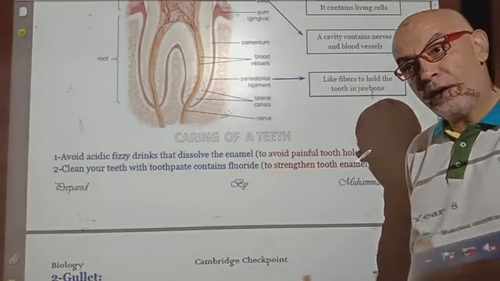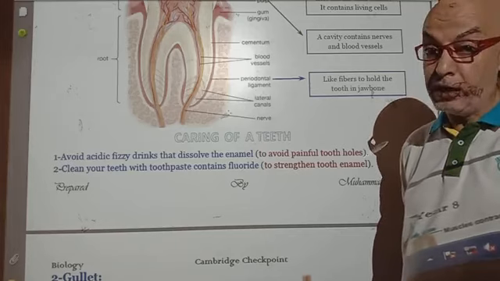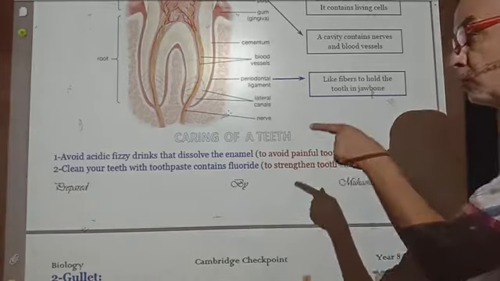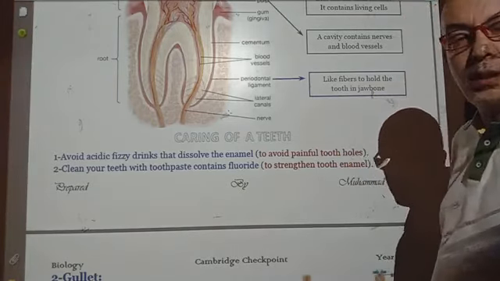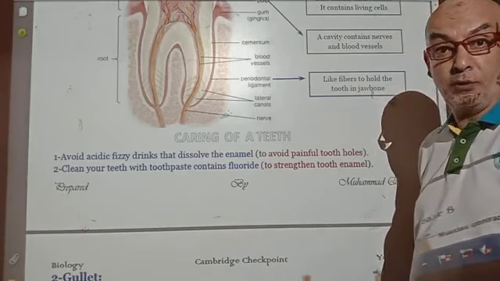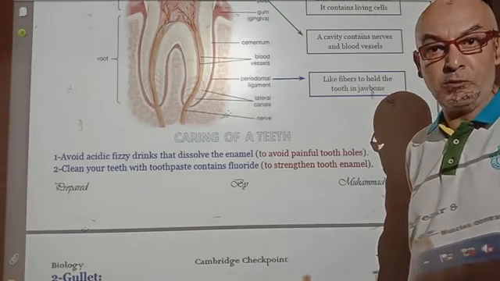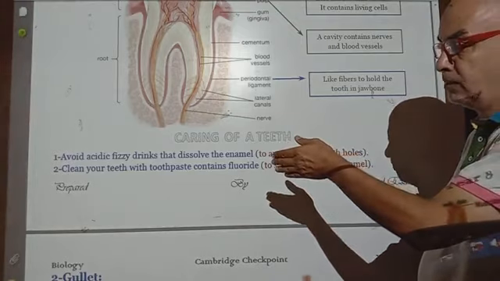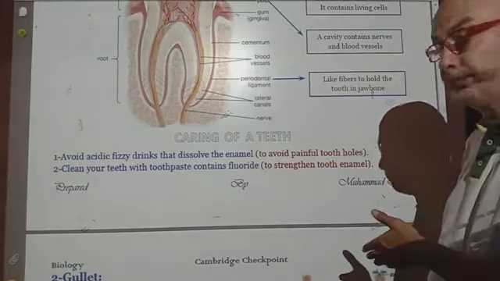Some people love taking lots of fizzy drinks and chewing gum. All of them contain sugar. This sugar we find in the fizzy drinks and gum helps in dissolving the enamel. I have mentioned before that this is the hardest layer of the tooth, but sometimes it can be subjected to tooth decay because of the sugar found in fizzy acidic drinks containing soda and sugar.